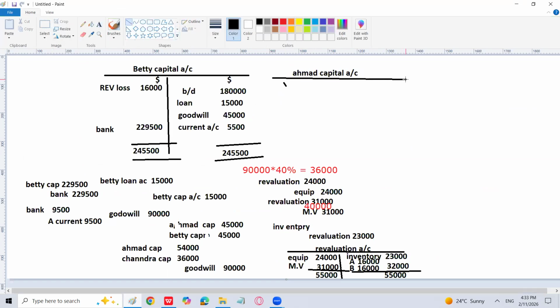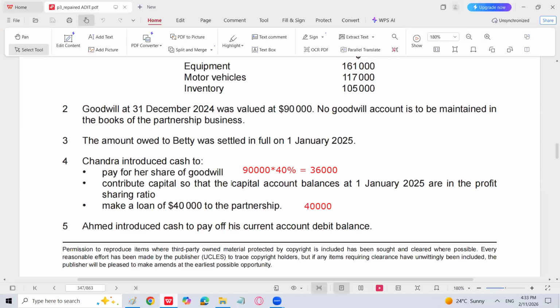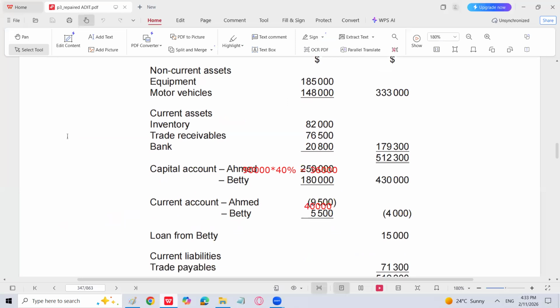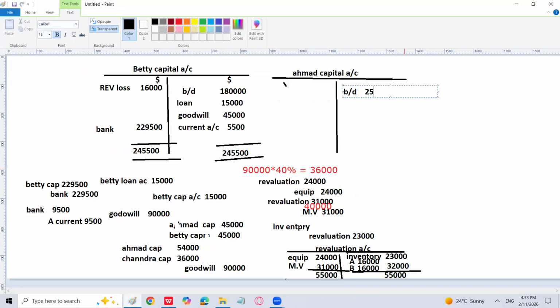Which is quite simple and easy. The same we prepared in the past. So I will write here brought down for A.C.M.A. Let's see what is A.C.M.A brought down. A.C.M.A brought down is given as 2,50,000. I will not write current account now in A.C.M.A's account because A.C.M.A is already a partner. Current account will not come in his account.